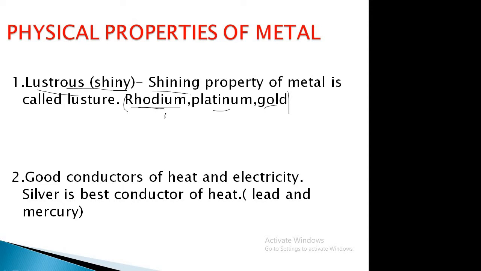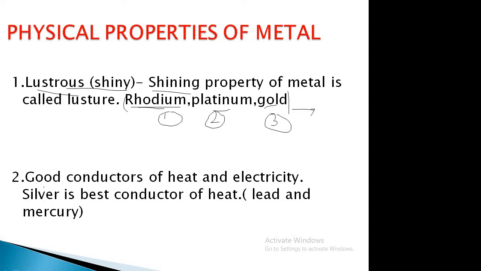If you number them, first, second and third: the first most lustrous metal is rhodium, then platinum and gold. After that, many others are also there. So you remember these three: rhodium, platinum and gold. This is lustrous, that is, the shining property of the metal.